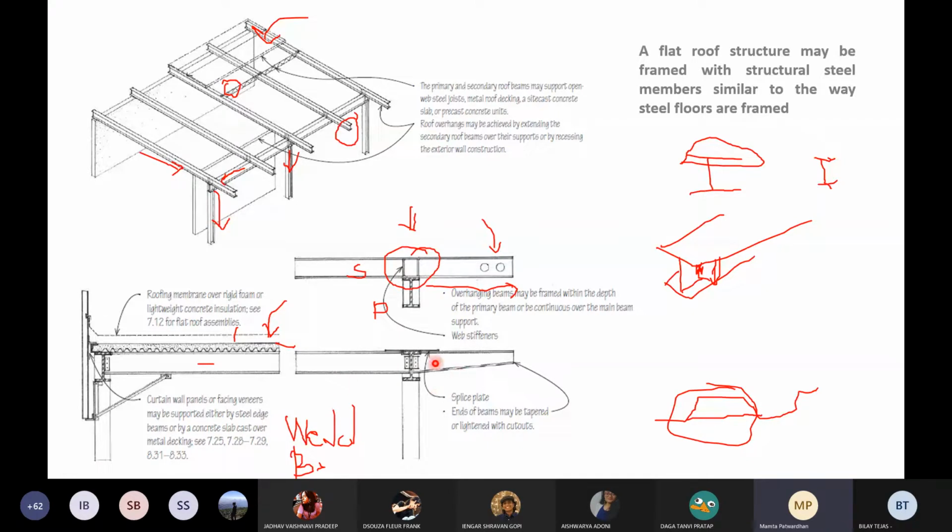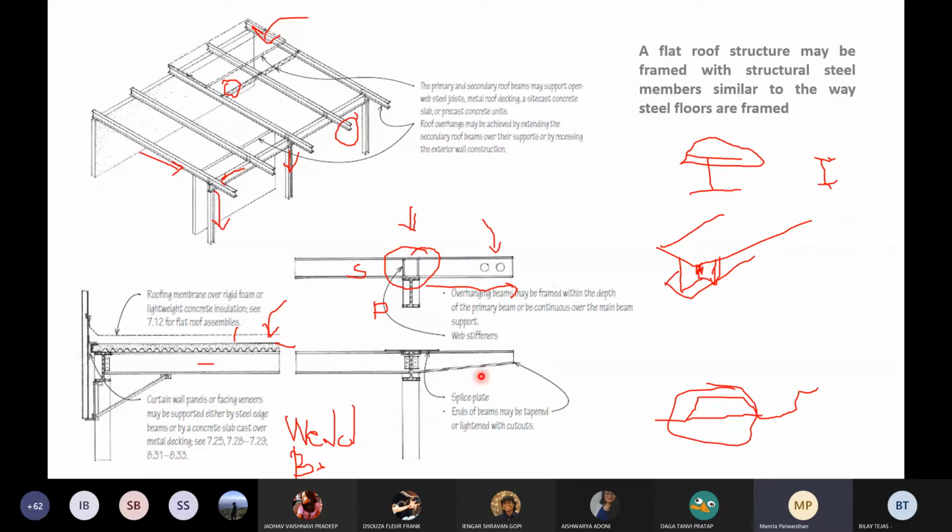So you don't need to worry too much about all this, but you need to understand how this assembly takes place. That's all. So again, you have this secondary beam, you have the primary beam, you have them bolted with angle bolts. In this case, there are angles here. You have a spliced cantilever because here at the end not so much load is going to come. We want this part to be stronger than this. So I save on material by using this kind of a splice.